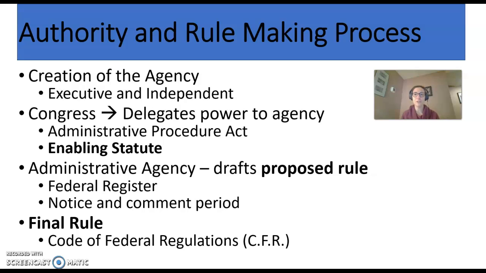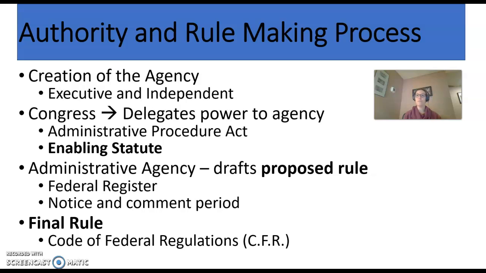I'm going to use the example of a relatively recent rule that came out of Obamacare, or the Affordable Care Act. The last time you were at a restaurant, which actually may have been a while now due to coronavirus, did you notice that the calorie count is now on the menu in a lot of restaurants? Even if you go to Dunkin' Donuts, it's up there on the big board. It tells you how many calories are in your donuts. You may be thinking to yourself, you're right, that is kind of a recent change. About 4 or 5 years ago, I know now it's probably more than that, we didn't have that. That came out of the Affordable Care Act.